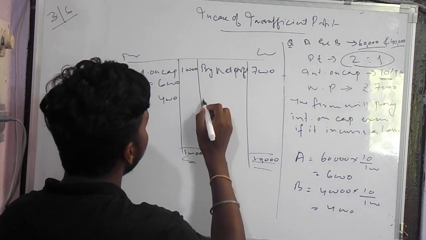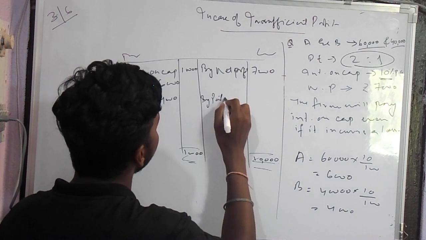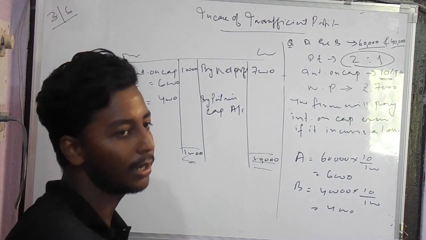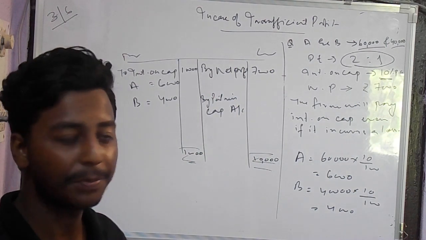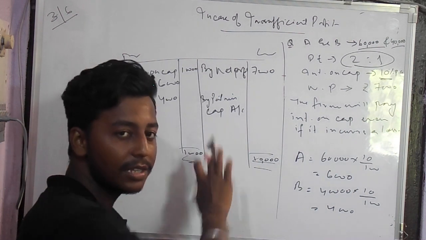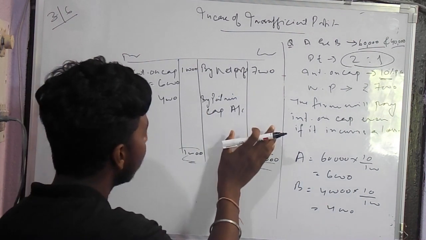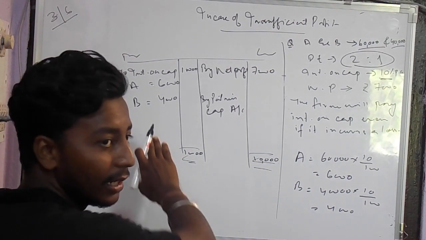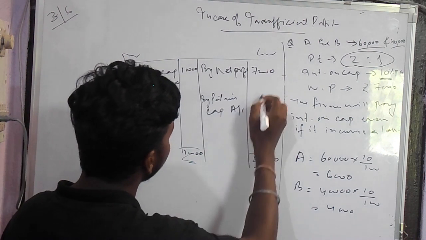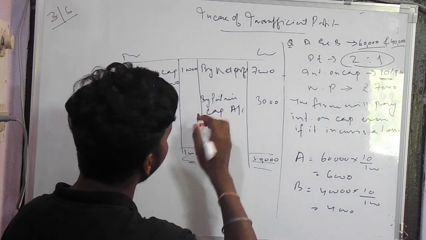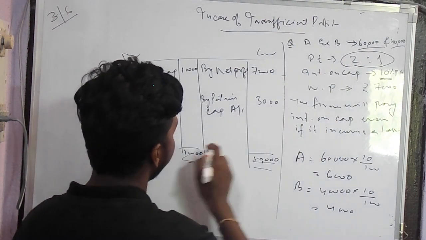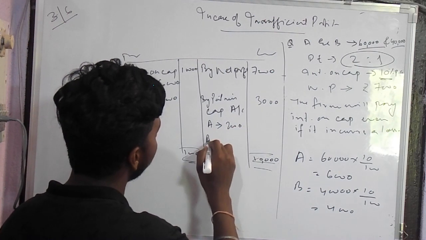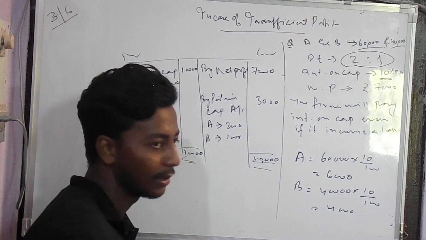This will be transferred to the partners' capital account. Always remember, whatever the result in the profit and loss appropriation account, we will transfer that to the partners' capital account. If it is a loss, we will get the balance on the credit side, and if it is a profit, we will get the balance on the debit side. So this will be 3,000, and we will divide it in the profit sharing ratio, that is, A's loss will be 2,000 and B's loss will be 1,000.